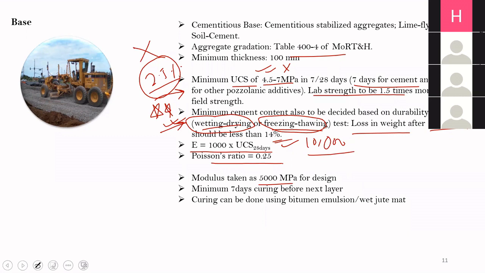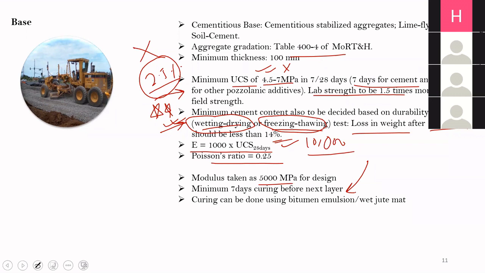Here, for cement treated bases, at least 7 days of curing is required before the next layer is laid over it. Now this brings another challenge for cement treated base if you are not able to divert the traffic. Another quality control issue is that sometimes we have observed that with cement treated bases, they construct and allow the traffic to move over the pavement before giving sufficient time for curing. In that case, whatever you are expecting it to perform, it will not perform. So quality control during the construction is a very mandatory step to achieve the anticipated performance.